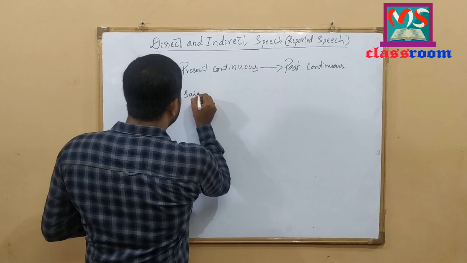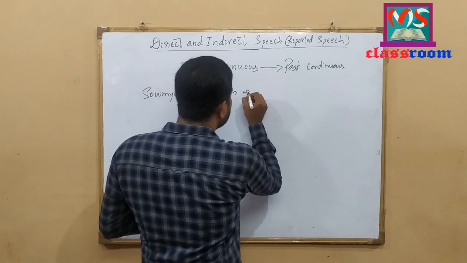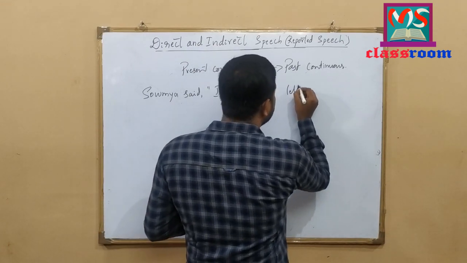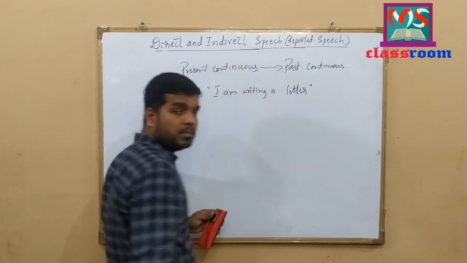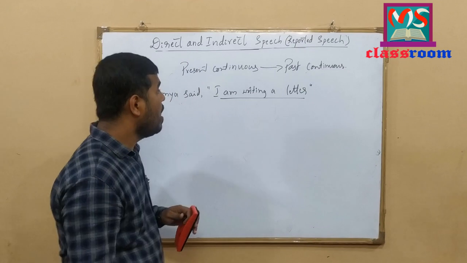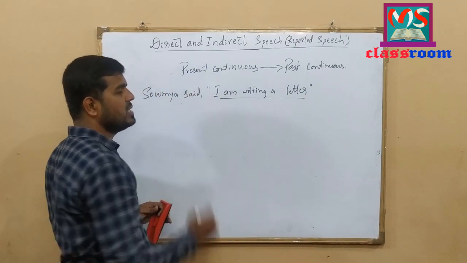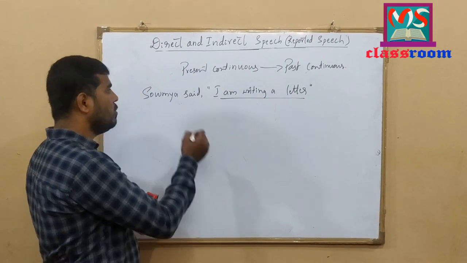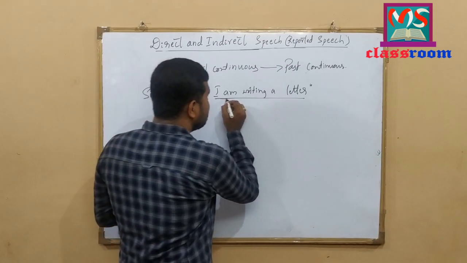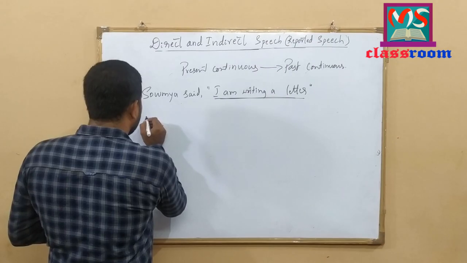Soumya said, "I am writing a letter." Here, this is direct speech. The sentence is in present continuous form, and it is an assertive statement, or simple statement. So when we go to change this sentence to indirect speech, we should change the tense of the sentence to past continuous. Let me change this sentence here.